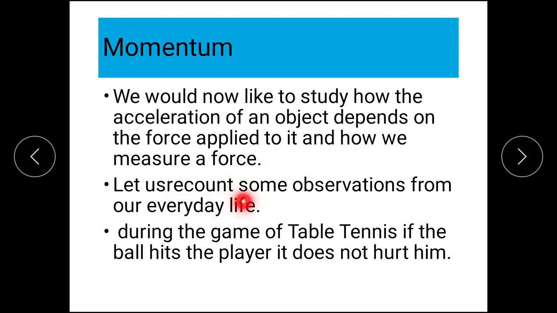So let us recount some observations from our day-to-day life. Now you will ask me, Madam, we have started with momentum, but gradually we will come to it, and see how it relates to what we are doing from your day-to-day life.